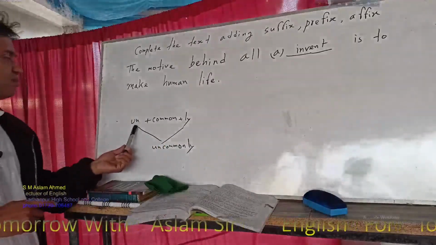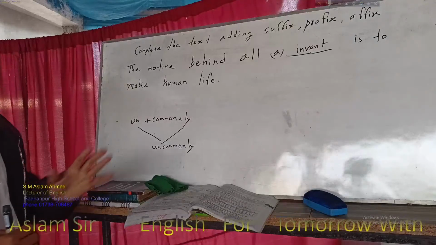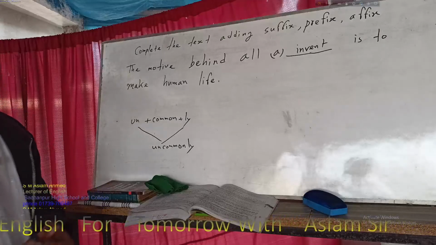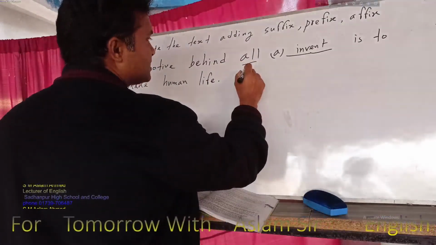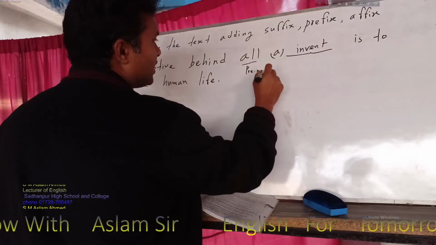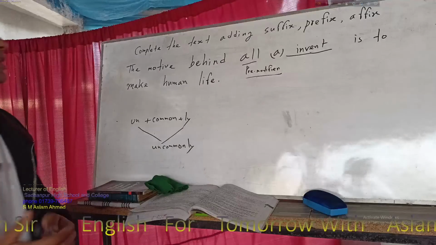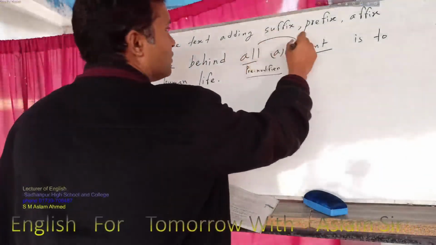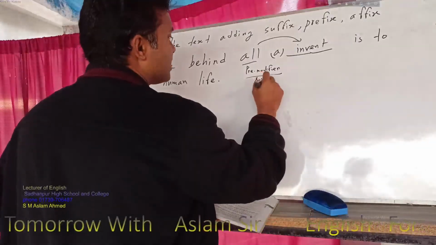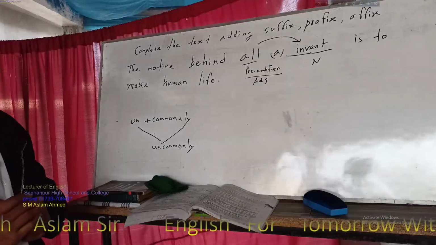Uncommonly, okay, so we can use prefix and suffix, that is called affix. Okay, so the motive behind answer is all inventions. Yes, you have to write down inventions here because of what you need. There is a modifier, you can say this is the pre-modifier. In the intermediate level this remains in your syllabus. This one is modifying this word, so you can say that this is the adjective form. If there is an adjective, you must write down here the noun form. Clear? So noun we need.